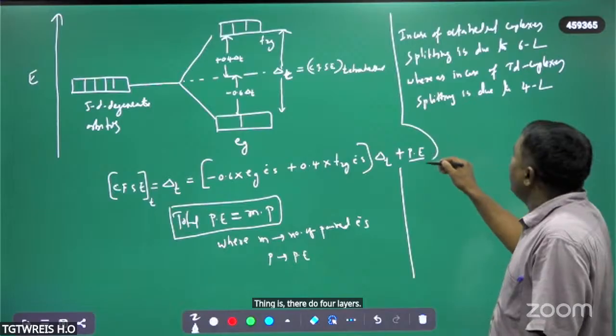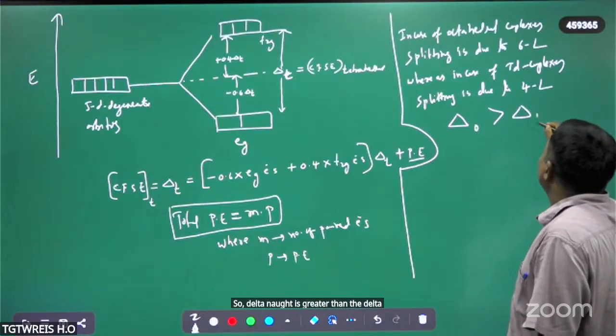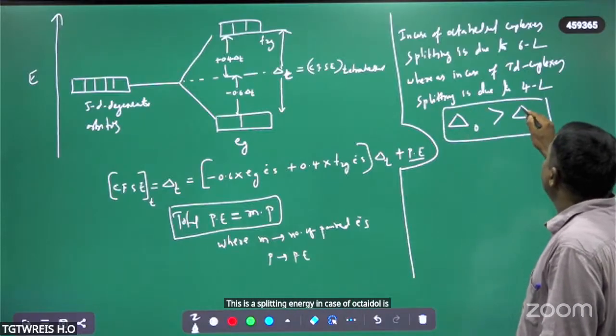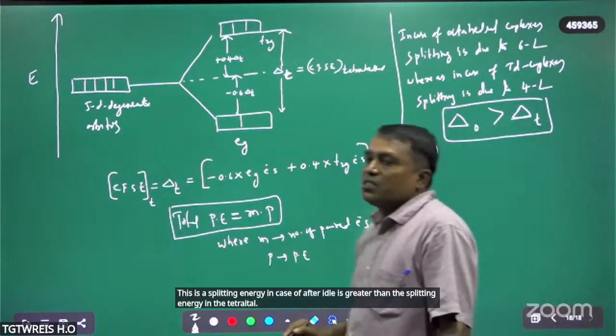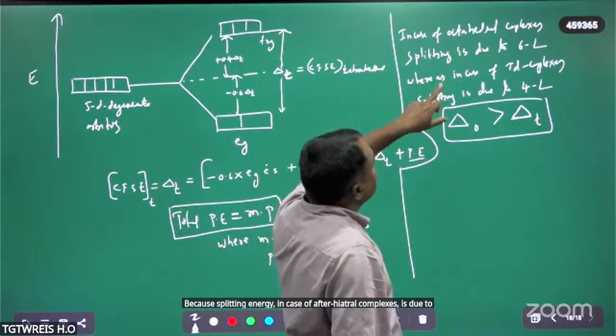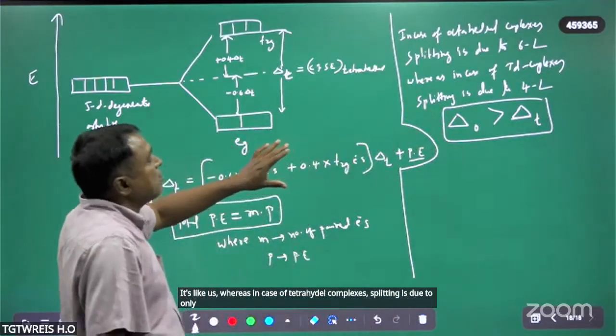Therefore, which one is higher now? So delta naught is greater than delta T. The splitting energy in octahedral complexes is greater than the splitting energy in tetrahedral complexes, because splitting in octahedral complexes is due to 6 ligands, whereas in tetrahedral complexes splitting is due to only 4 ligands.